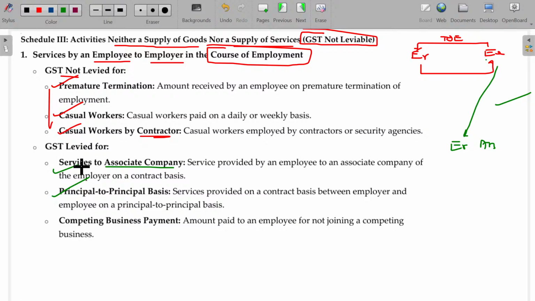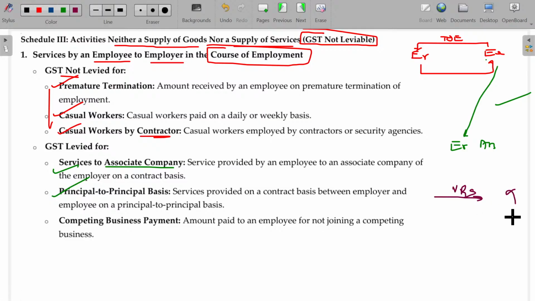Now, the employee resigned from the job. After the resignation, the employer offers him VRS compensation. Now the question is whether GST will be applicable here.